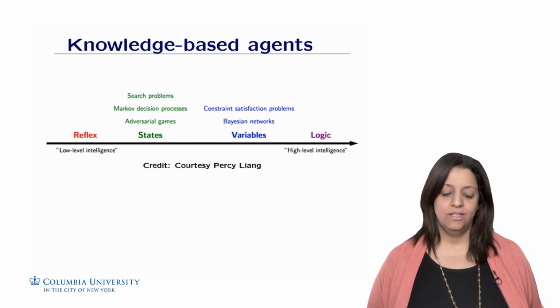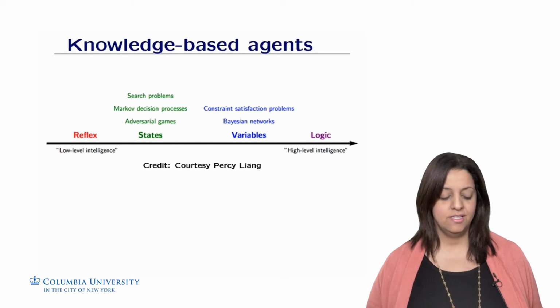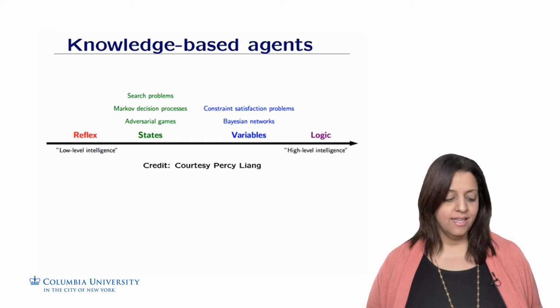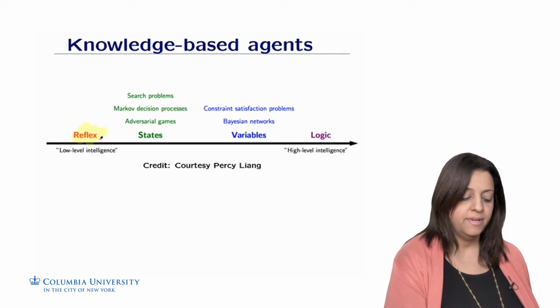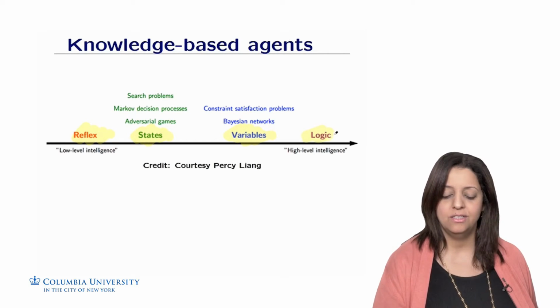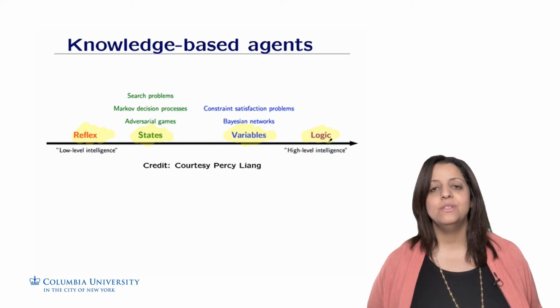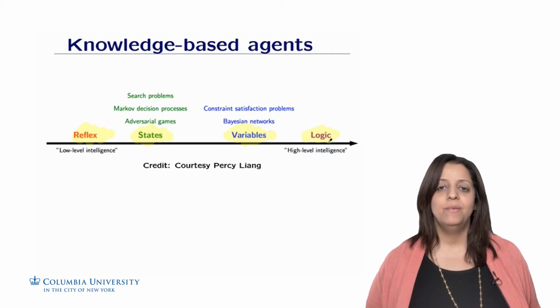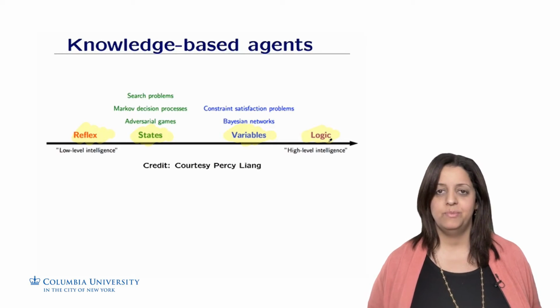To put things back in context, let's review Percy Liang's diagram for levels of AI intelligent systems. We have an x-axis, and we classified roughly intelligent systems into reflex-based agents, state-based agents, variable-based agents, and logic-based agents. In the previous weeks, we got to see many of them. We most recently talked about learning agents, in which an agent can learn from past experience.